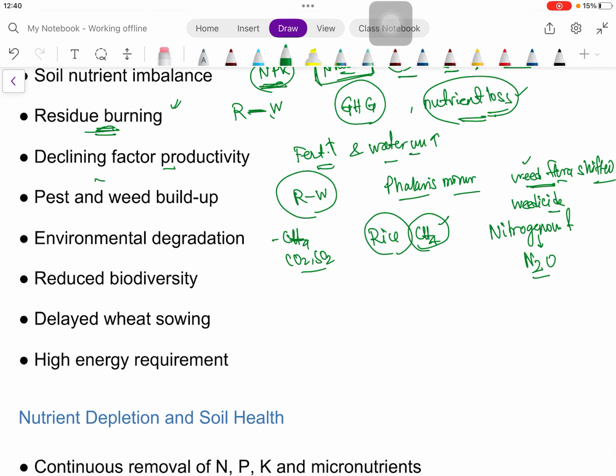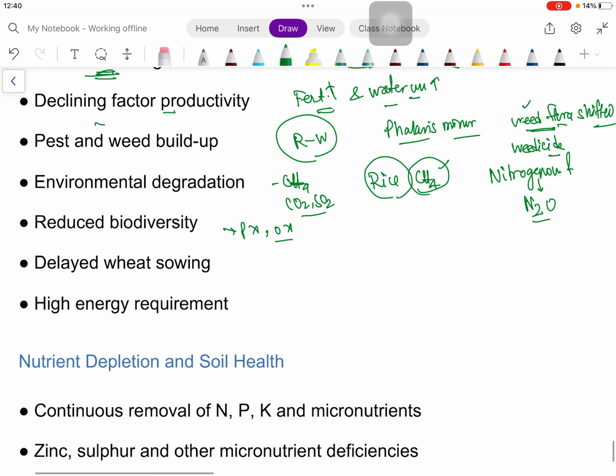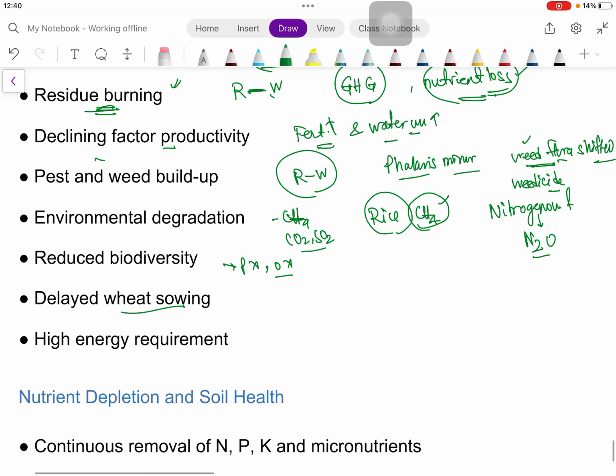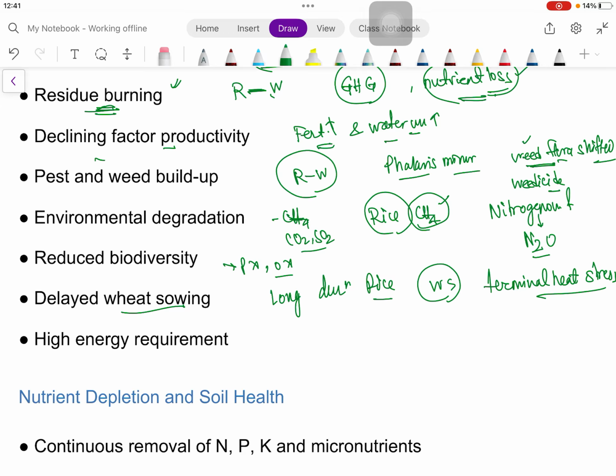Then biodiversity is reduced, as we are not using pulses, oilseeds, or coarse cereals. So this continuous monoculture of rice-wheat also reduces agro-biodiversity. Then sometimes wheat sowing also gets delayed, as when we are going for long-duration rice, then definitely wheat sowing is delayed. And when wheat sowing is delayed, wheat will be subjected to terminal heat stress. So definitely the yield of wheat will be reduced.